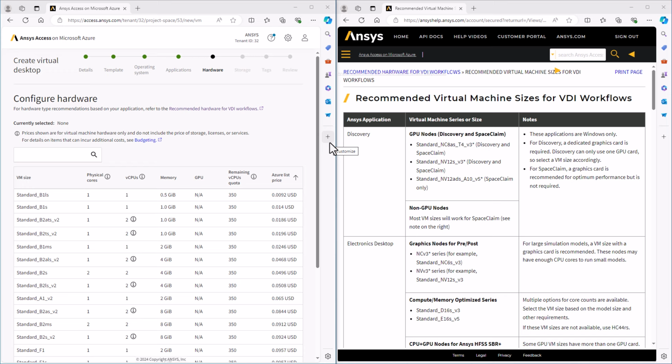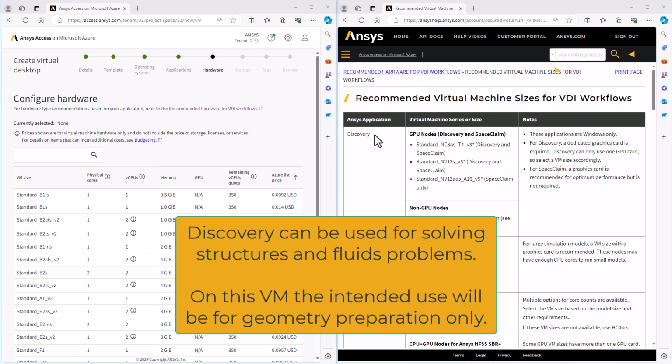The key question to ask is, what will this VM be used for? Will it be primarily pre and post processing, in which case a graphics card might be most important? Or will it be used mostly for solving? Does the solver use GPU or only CPU? So you need to understand a little bit about the applications and how they're going to be used. In this case, I've chosen Discovery and Electronics Desktop. Discovery is just for geometry prep, but it does require a graphics card. If I'm only using SpaceClaim, I could get by without using a graphics card, but it's still recommended.